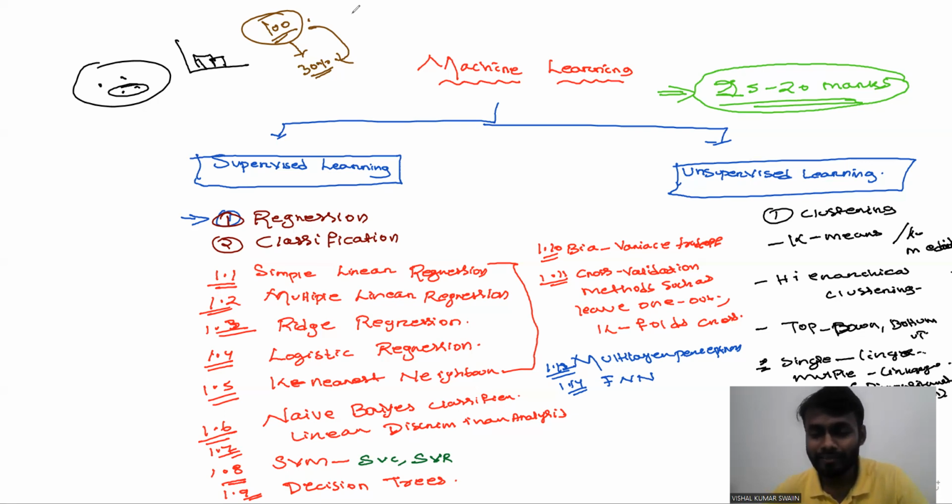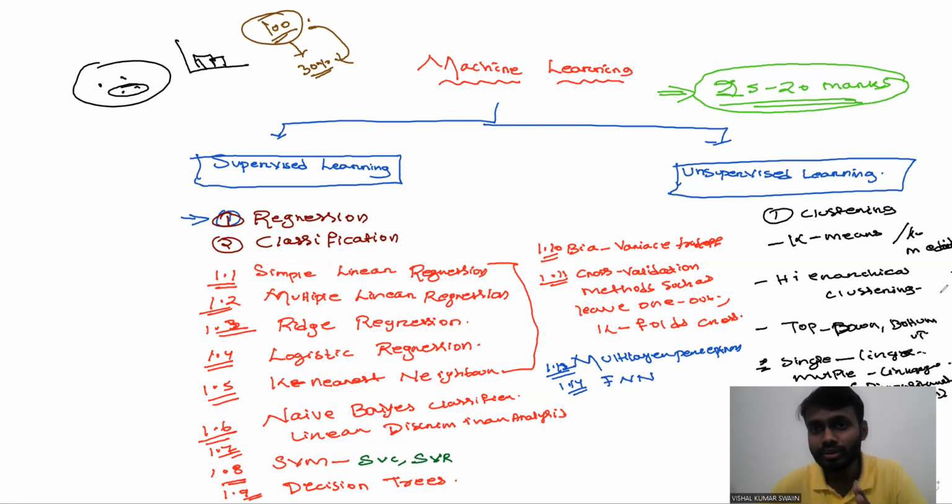In the GATE exam, at most 50% of marks come from mathematics and 50% from the computer science part, like ML, AI, programming, algorithms, data structures, and DBMS. So you have to focus on this part.